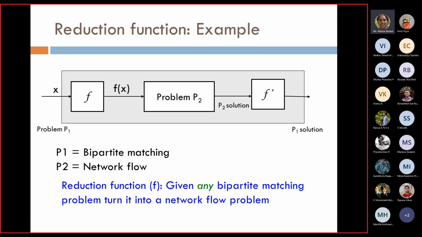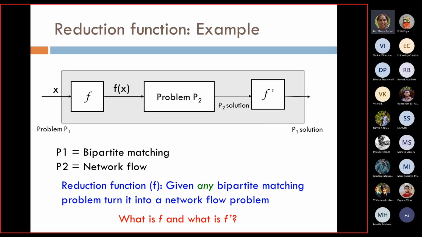So, an example of reduction function that we have discussed: P1 can be bipartite matching and P2 can be the network flow. So we are saying that we have converted problem P1 to problem P2 and then we are solving P2. The reduction function f is going to be: given any bipartite matching problem, turn it into a network flow problem. That becomes my reduction function. So what is f and what is f dash? f is this, and f dash is if I have to do some transformation to the solution of P2 to solve the original problem further. That is what is my f dash.